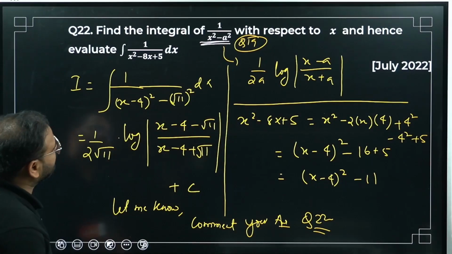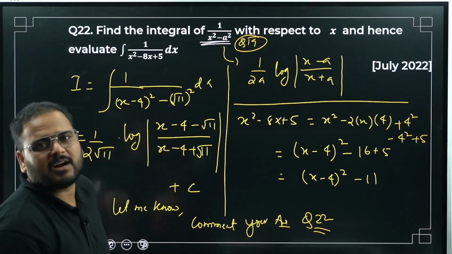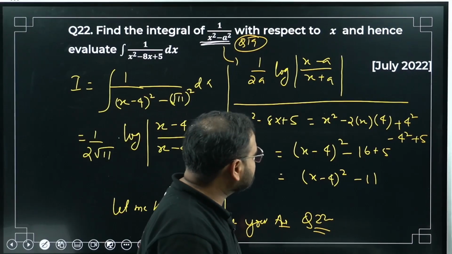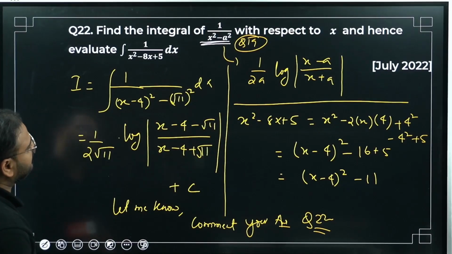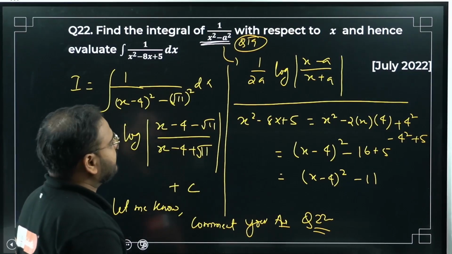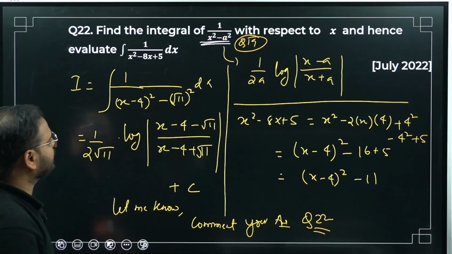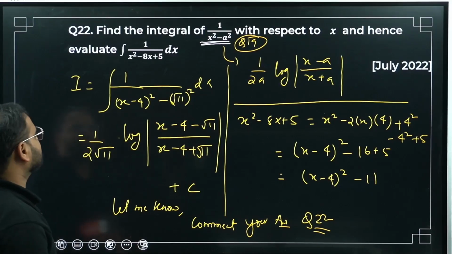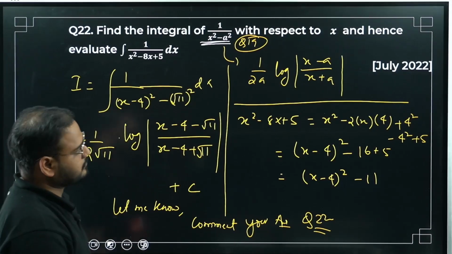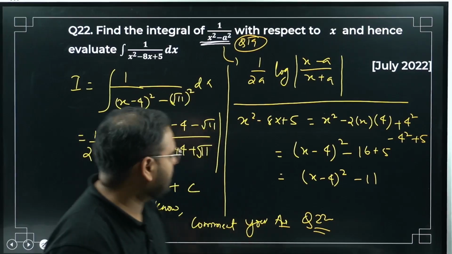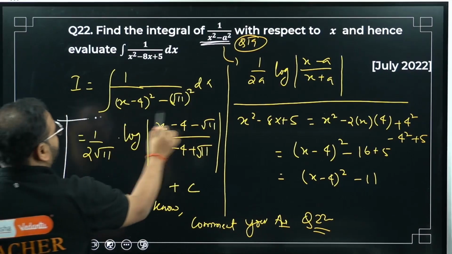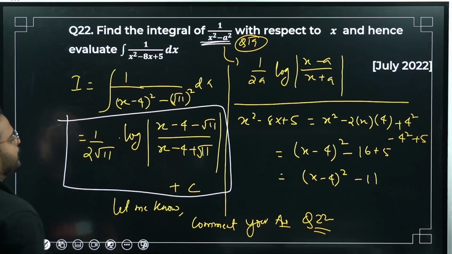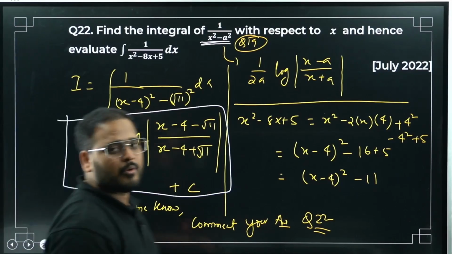Minus 4 minus root 11, coming weird, but I can't do anything about it. Minus 16 plus 5 is minus 11. Minus 4 minus root 11. That's right. X minus a, where x is my x minus 4. That's not a problem. That's your answer. I am very sure about it, but just cross check. If you are getting a different answer, please let me know. Great. Question number 22 is over.